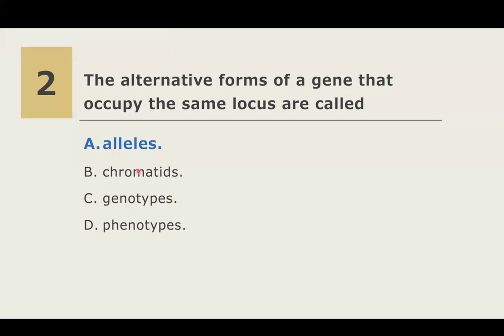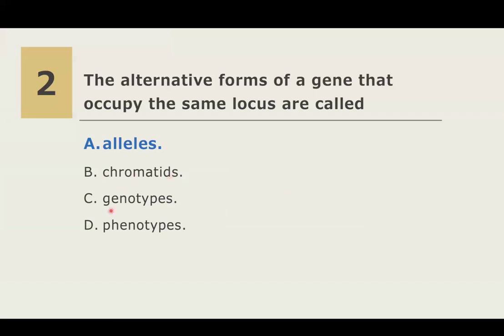Option B is wrong because chromatids are the identical copies of a chromosome formed after DNA replication, which are joined together at the centromere. And they are not the same as alleles since chromatids are duplicated DNA strands and they are not alternative forms of a gene.